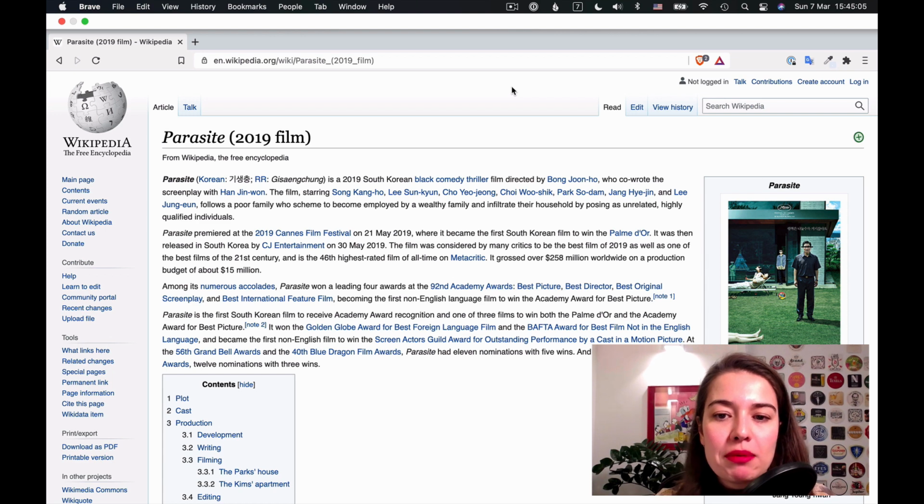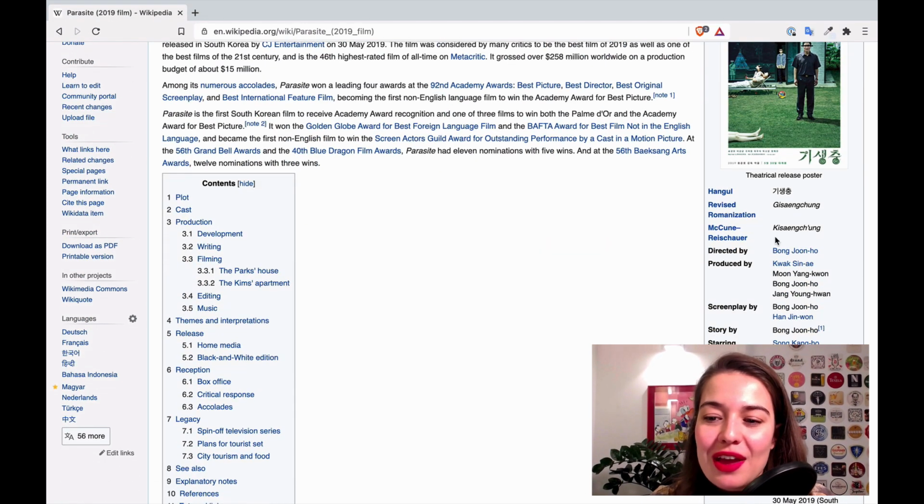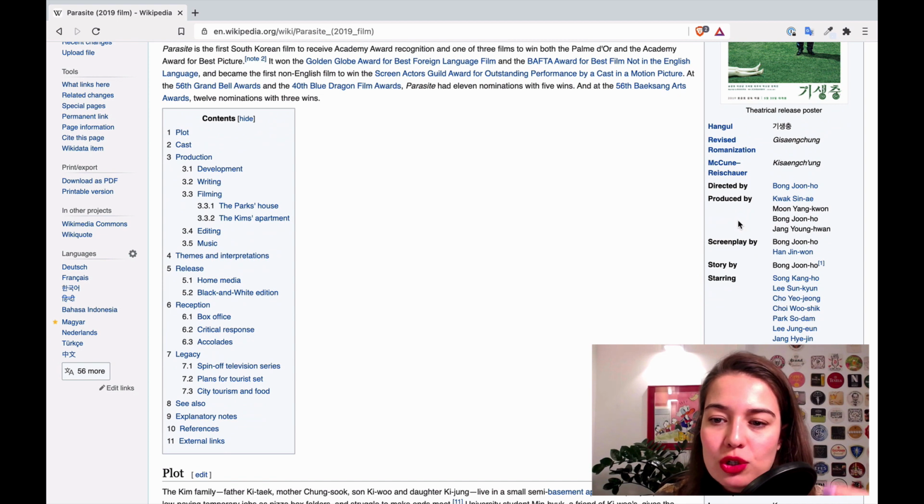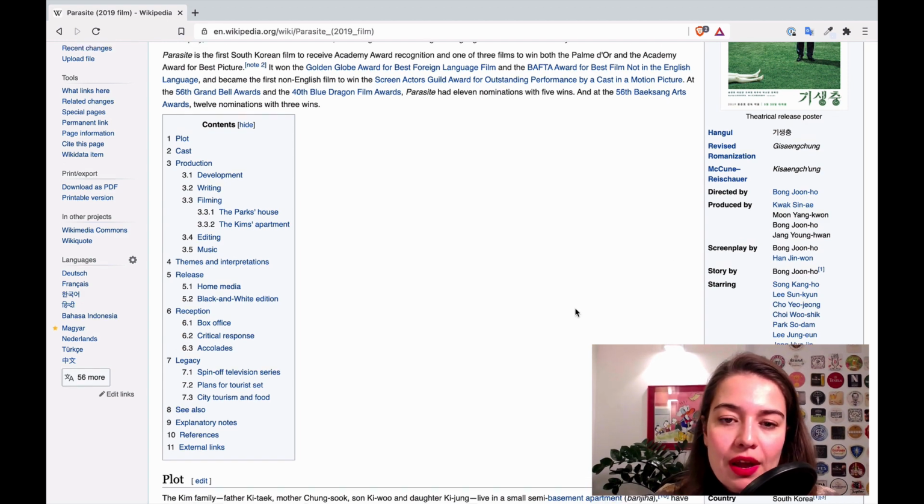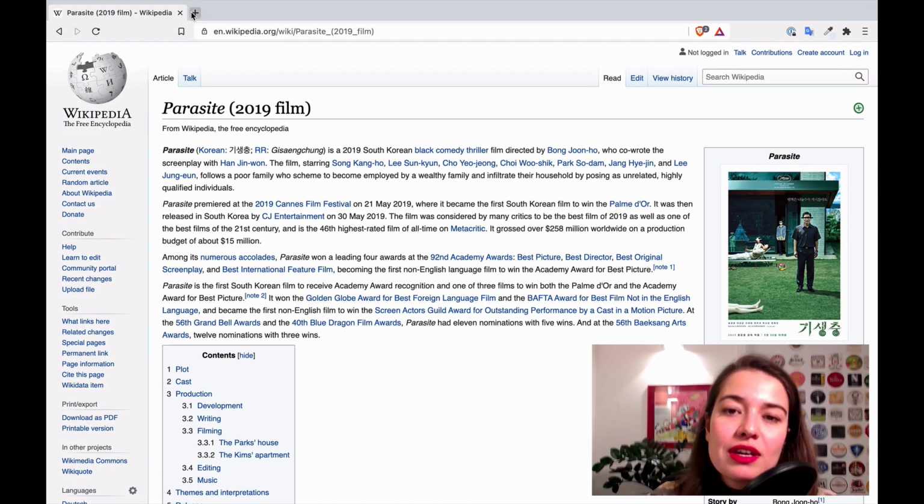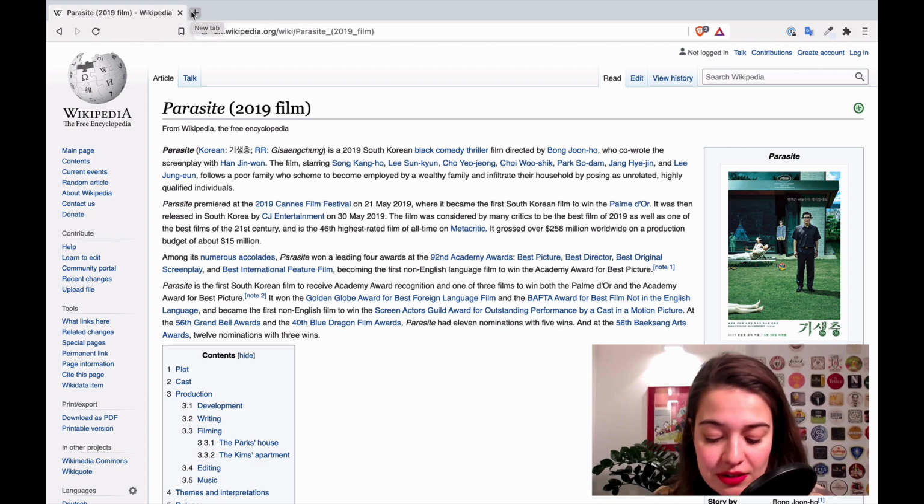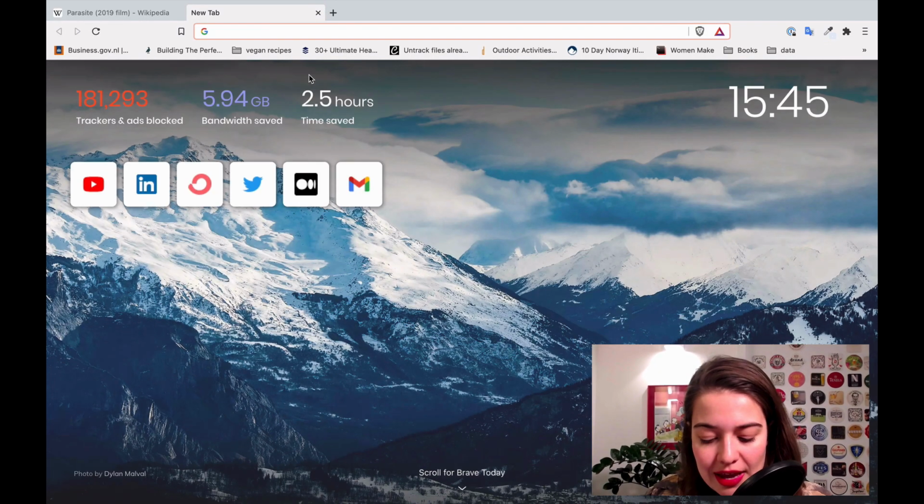Alright, so this is probably a page that's at least similar to one you've seen before. You have the information about everything, different chapters, and these information cards showing you who directed this movie, who was starring in this movie and everything. But there is actually another way of accessing this information, and that is called Wikidata.